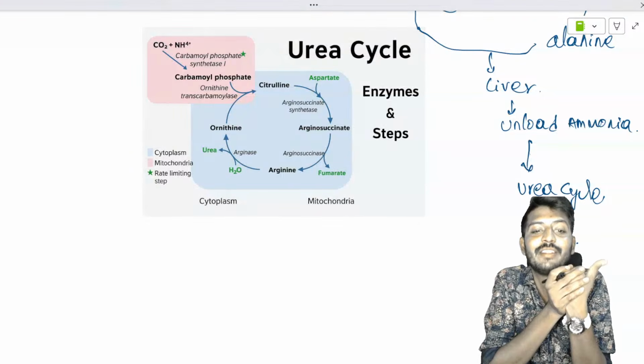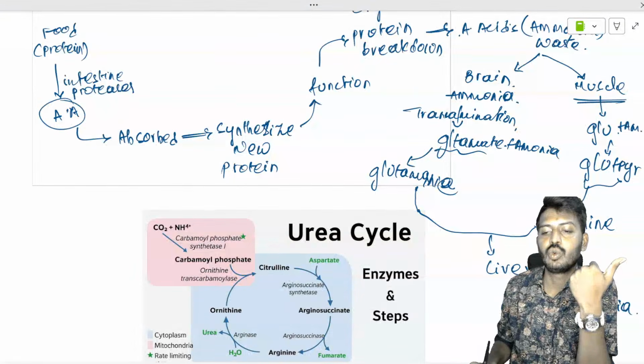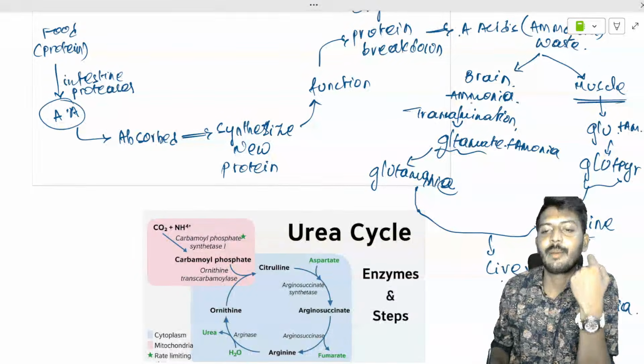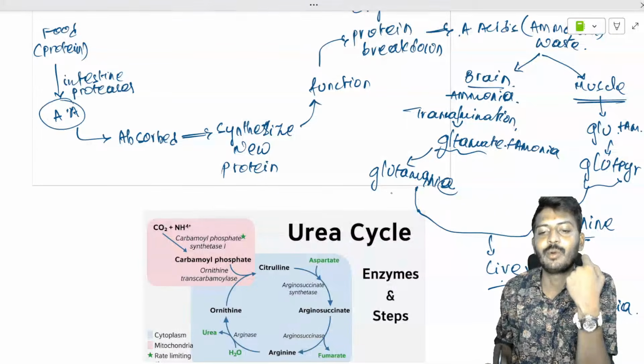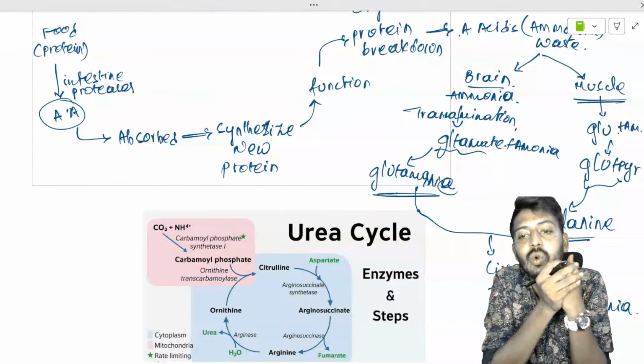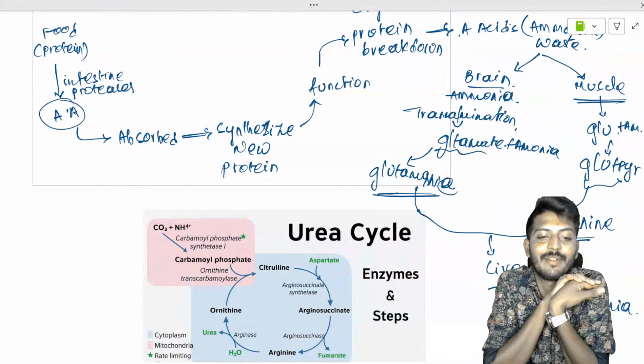Question number 1, where does the urea cycle take place? Liver, kidney में नहीं होता है. Who is carrying the ammonia from the muscle to the liver? Alanine. Question number 2, from the brain to the liver, glutamine. So glutamate, after taking ammonia, will become glutamine. So these are the 3 questions which have been previously asked.